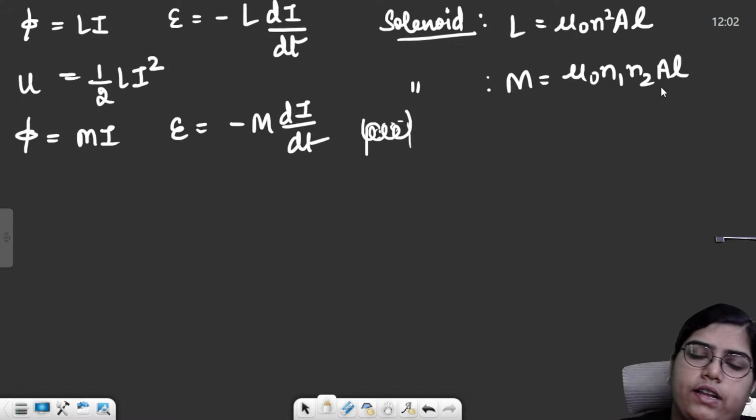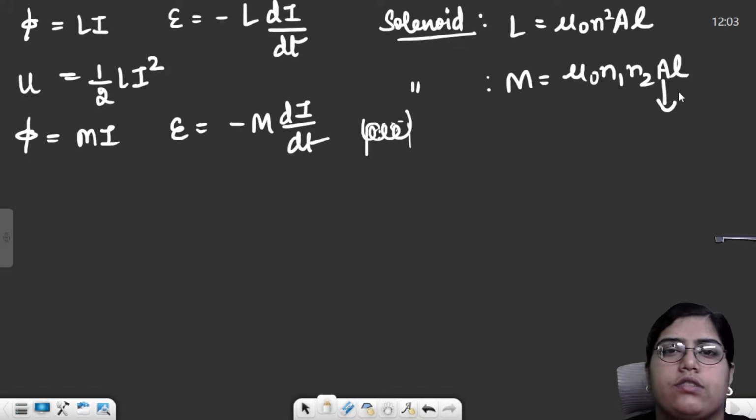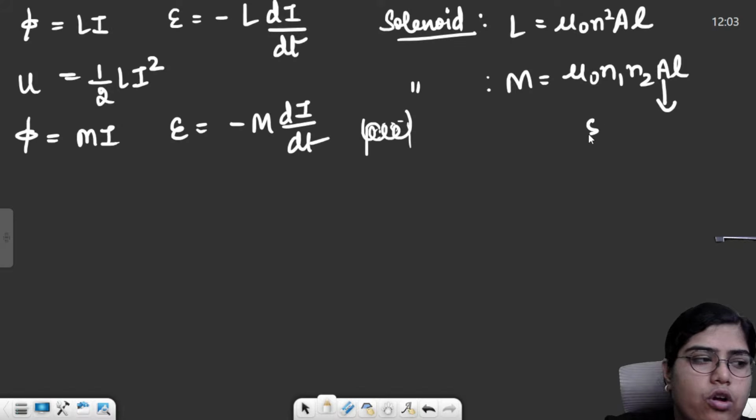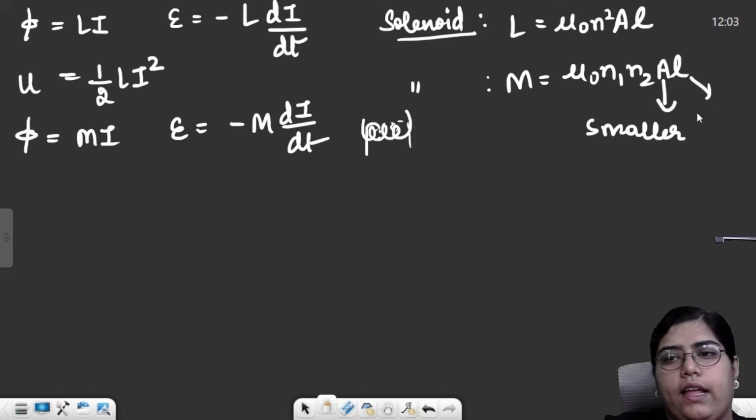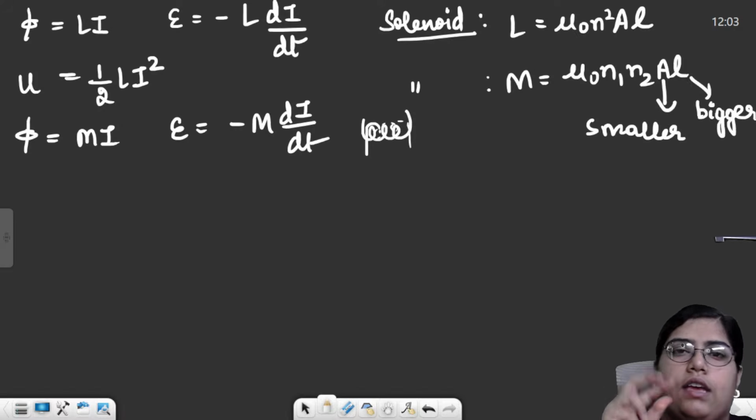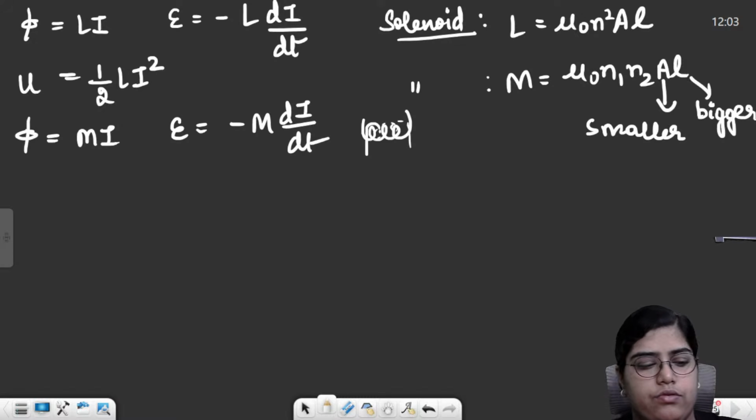When we derived this formula, we considered the area and length of both the solenoids to be the same. But for two solenoids, you are given two different values. Always take the area of the smaller solenoid and always take the length of the bigger solenoid. That means the area has to be small and the length large enough, right? So this was all about your EMI chapter.